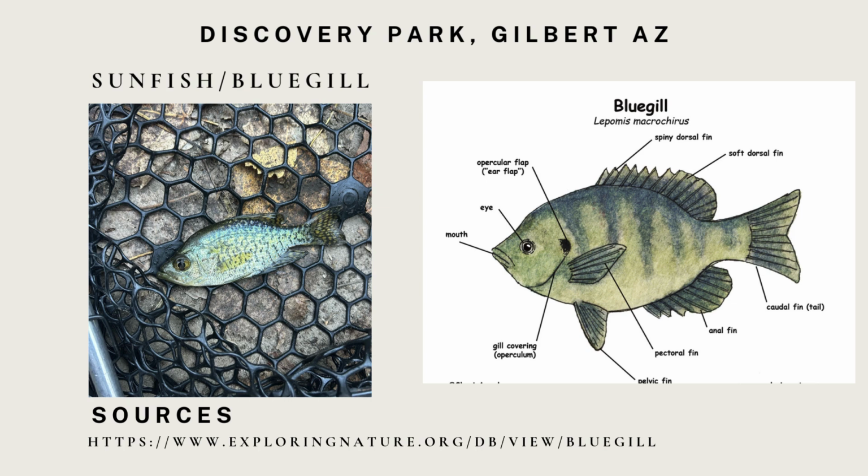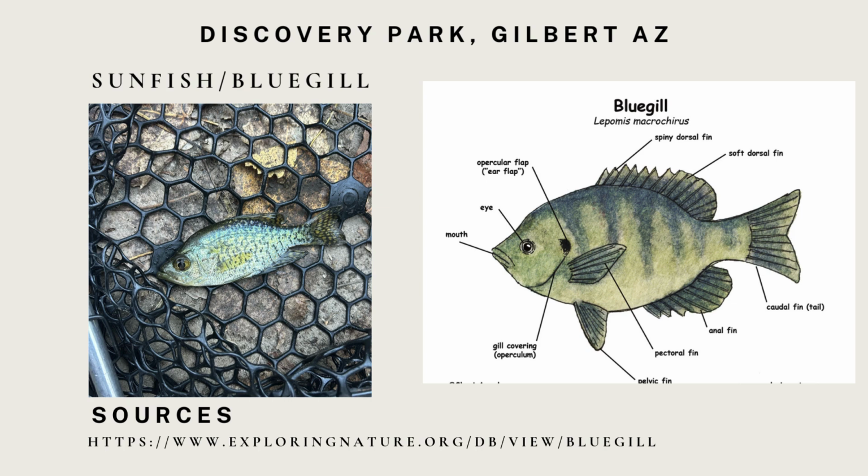Next, the feeding adaptations of this bluegill include the small sharp teeth. These are ideal for tearing aquatic insects, smaller prey, or grasping prey. They also have the protrusible mouth. It allows the fish to extend its mouth forward to suction the prey. And the bluegill is an omnivore, so it feeds on a variety of food sources, including plants and small animals.